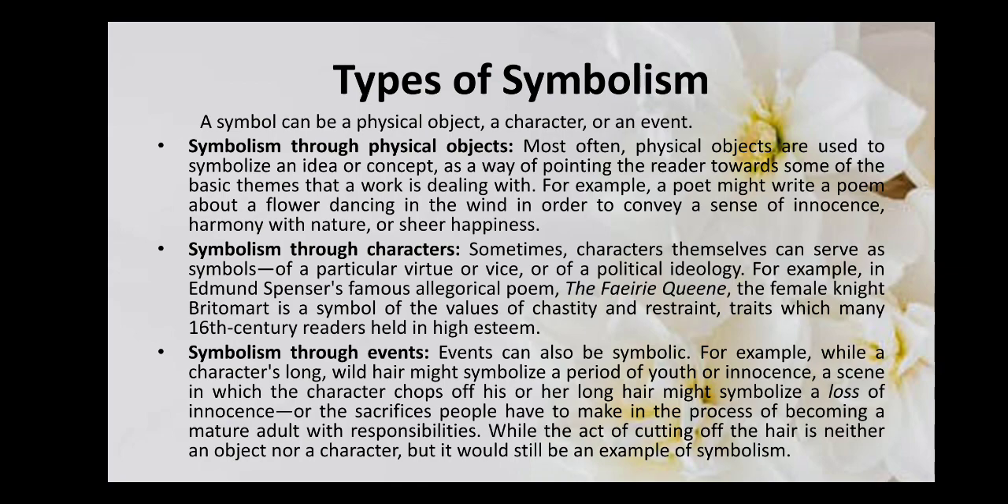Now here, for example, while a character's long wild hair might symbolize a period of youth or innocence, a scene in which the character chops off his or her long hair might symbolize a loss of innocence, or the sacrifices people have to make in the process of becoming a mature adult with responsibilities. So while the act of cutting off the hair is neither an object nor a character, it is an event, and it is a normal minor event, but it would still be called an example of symbolism. So we see how complex symbolism can be.